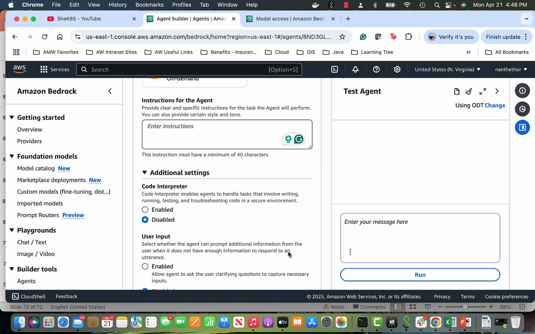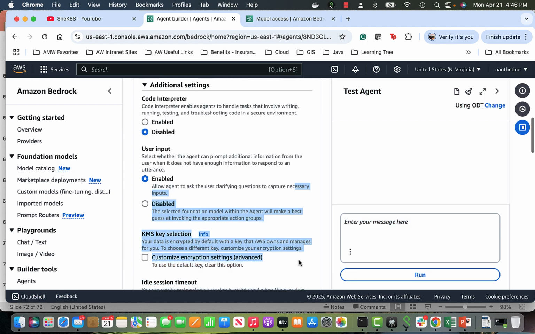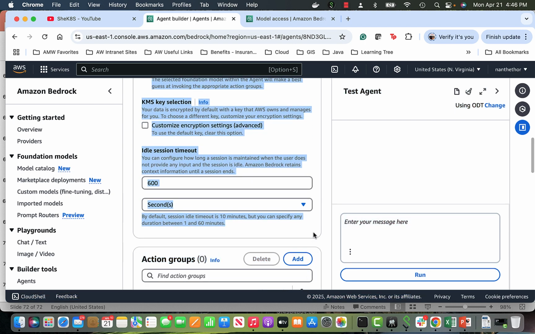Code interpreter, I have disabled it. User input we can allow, because then it will capture the input of the user. And other than that, real time session is some basic setting.